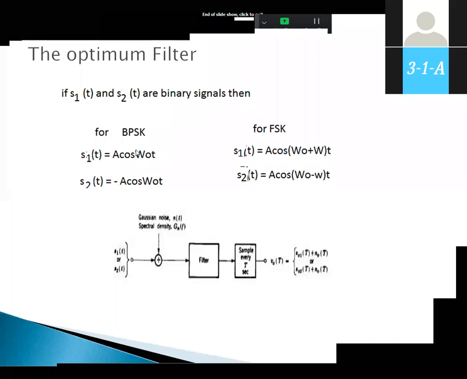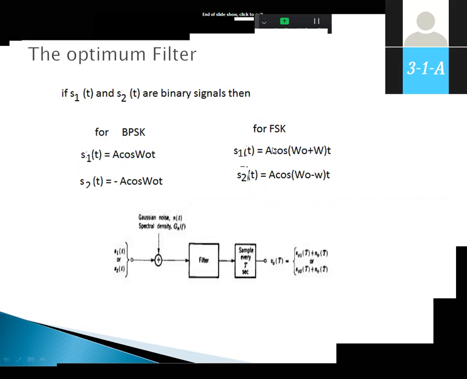For BPSK, S1 of t is A cos omega naught t, and S2 of t is minus A cos omega naught t, because of plus or minus. There are two signals, S1 of t and S2 of t.